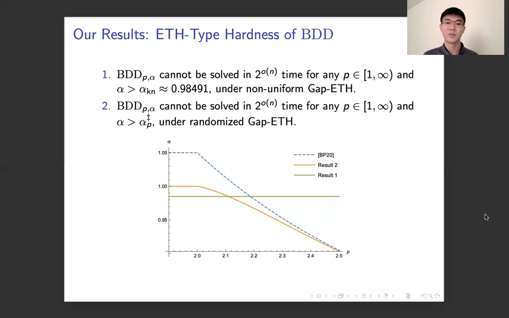To remark, in BP20, randomized ETH instead of randomized gap ETH is assumed. So strictly speaking, the results are not comparable. However, we indeed show that with stronger assumptions, we could show stronger hardness results for BDD.